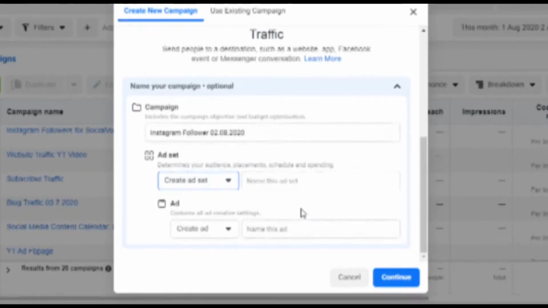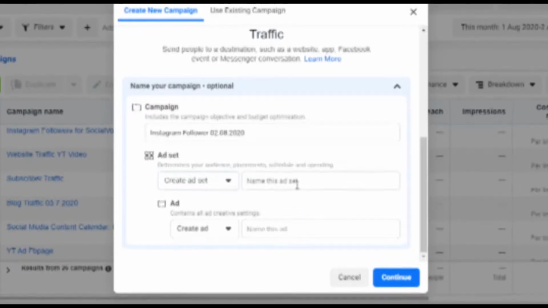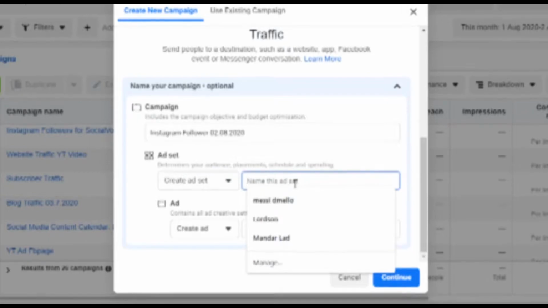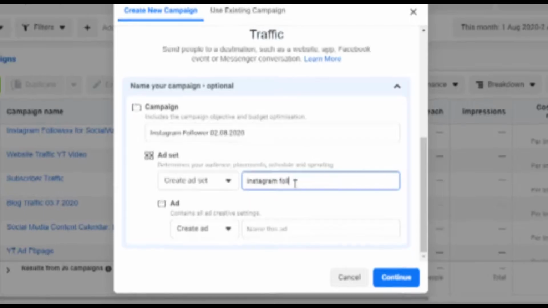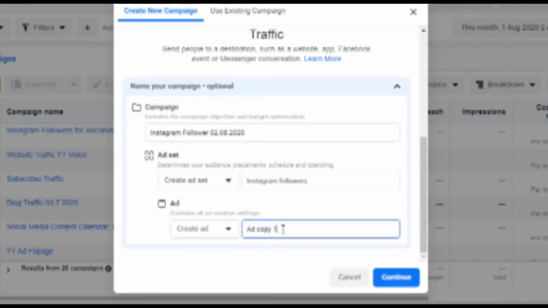Instagram followers will stay, we can just keep that, you don't need anything else except that. So I'm just keeping the same because this is just an example which I'm creating for you guys. I'm not actually putting this ad. I have done tons of ads like this, and I have increased Instagram followers for my clients and for my own page as well. And we'll just click on create ad and we'll just put ad copy 1. So this would be my first copy, so I'm just putting ad copy 1.